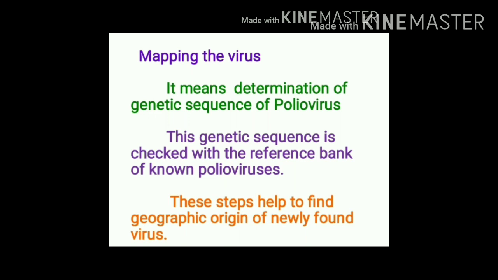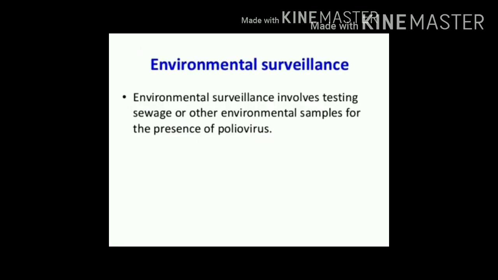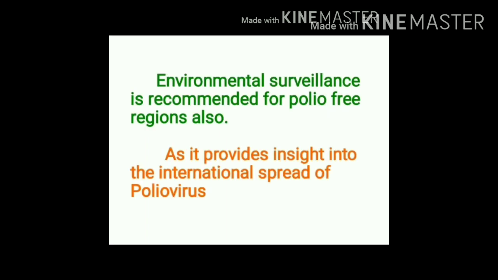This step helps to find the geographic origin of a newly found virus. The second type of surveillance is environmental surveillance. It includes testing of sewage samples or other environmental samples to detect whether poliovirus is present in the environment or not. Environmental surveillance is recommended even for polio-free areas because it provides insight into the international spread of poliovirus.